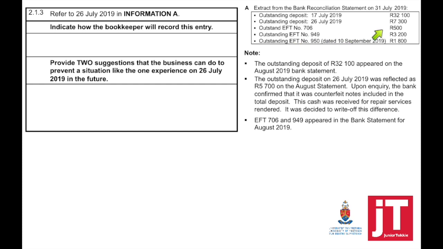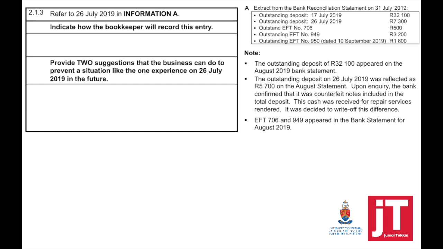it was an outstanding deposit of 7,300, and they specifically said that the bank statement only reflected 5,700. And this was, upon inquiry, confirmed that it was counterfeit notes included in the total deposit. The cash was received for repair services rendered. It was decided to write off the difference.